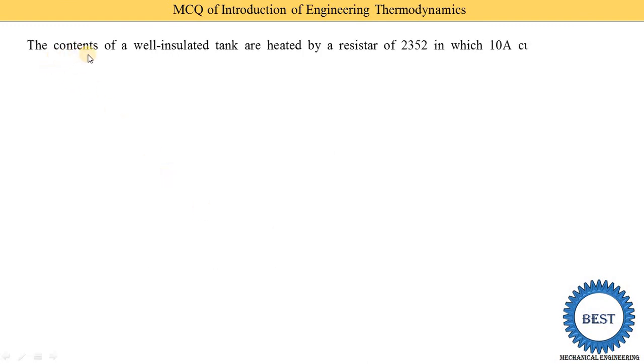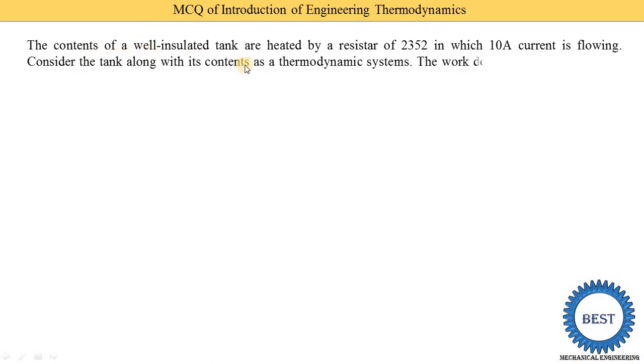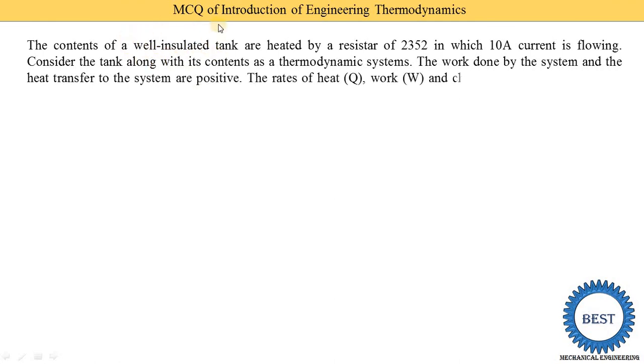The contents of a well insulated tank, that is one type of numerical. Here a well insulated tank means there are no heat interactions. In these questions we need to find the value of heat, the value of work, and the change in internal energy. The tank is well insulated, so Q is 0, and inside this tank some liquid is heated by a resistor of 2.352 ohms in which 10 ampere current is flowing.